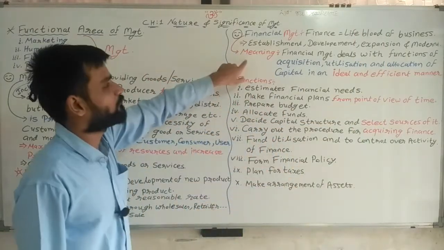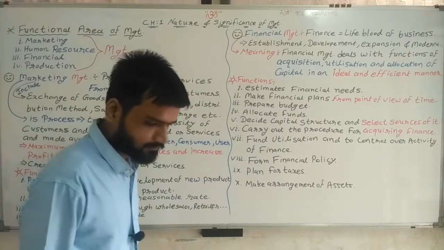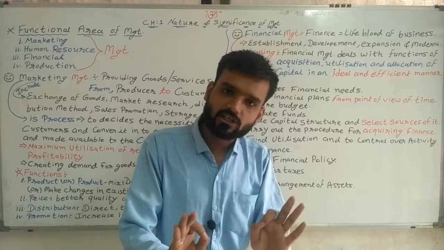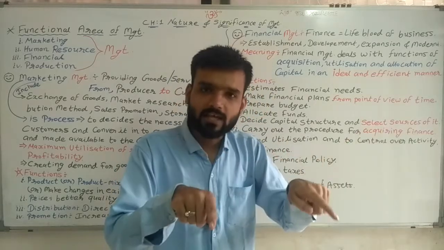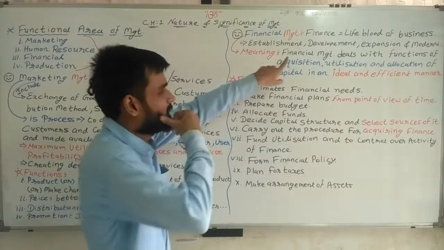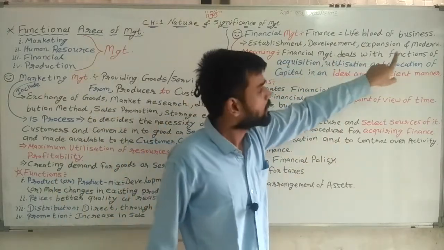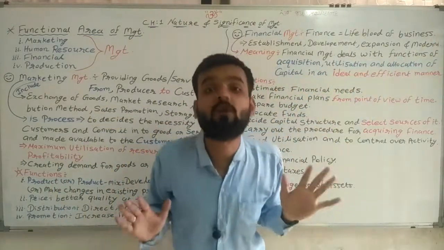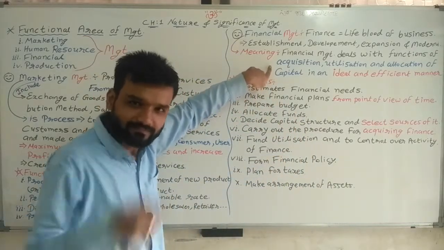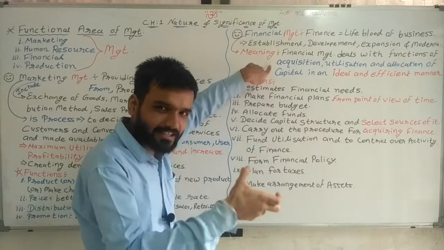Now, the meaning of financial management. What I have told you, that is financial management: getting and utilizing finance for maximum benefit. Financial management deals with these functions. First, acquisition of finance, meaning getting it.